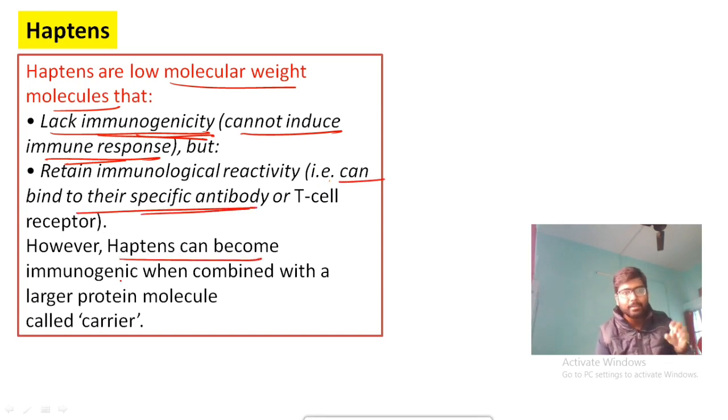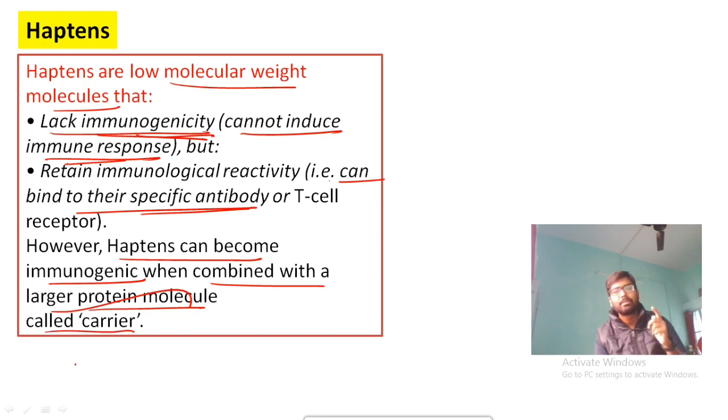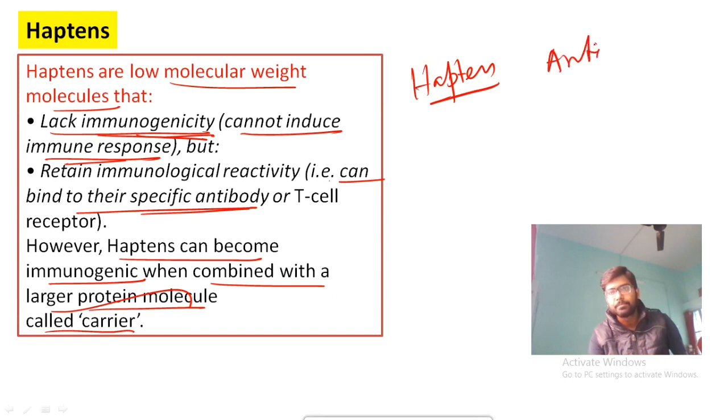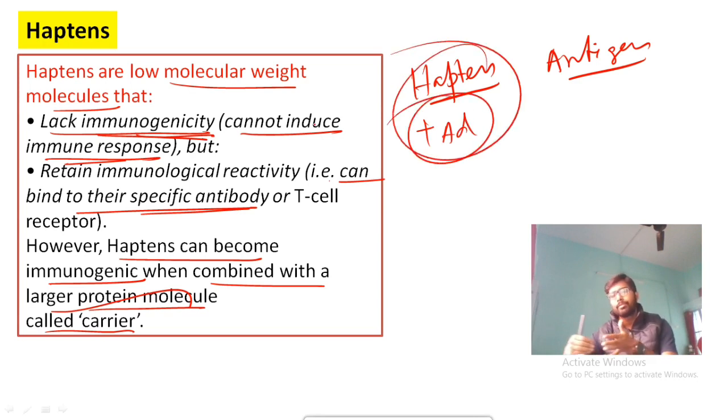A hapten becomes immunogenic when it is combined with a larger protein molecule that is called a carrier or adjuvant. See, hapten is an antigen but does not produce an immune response inside your body. Okay, when a hapten binds to a carrier or adjuvant, then the entire molecule enters your body and can produce immunogenic responses against it.